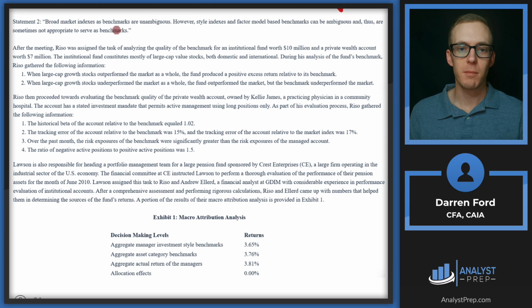Statement 2, broad market indices as benchmarks are unambiguous. However, style indexes and factor model-based benchmarks can be ambiguous and thus are sometimes not appropriate to serve as benchmarks. This is also a correct statement. And so the key here is style index and factor model-based benchmarks can be ambiguous and are not always appropriate to serve as benchmarks. So this is going to be a check mark, correct.